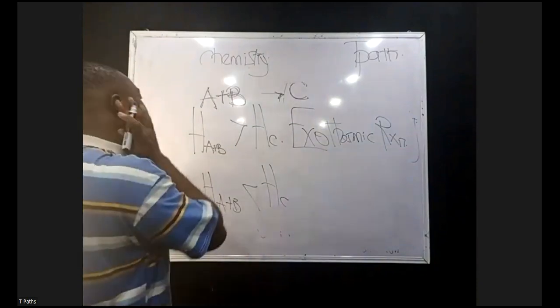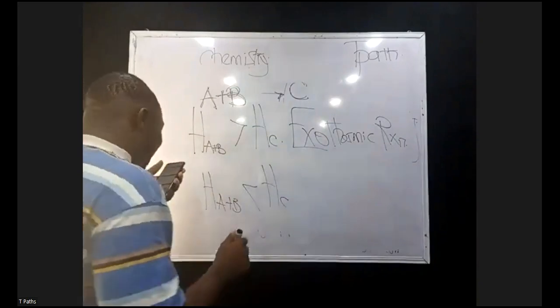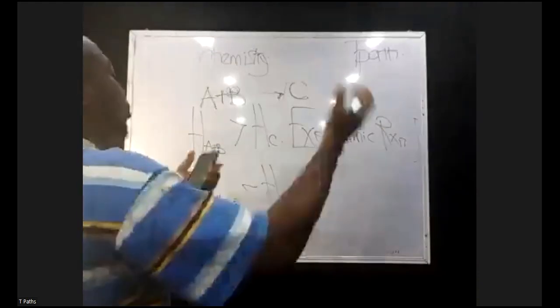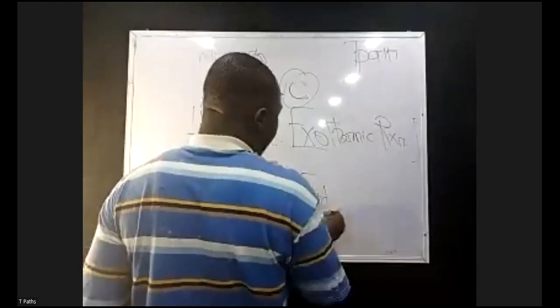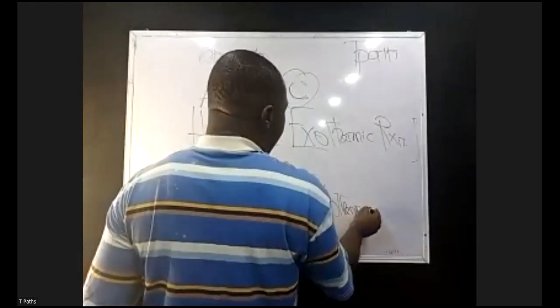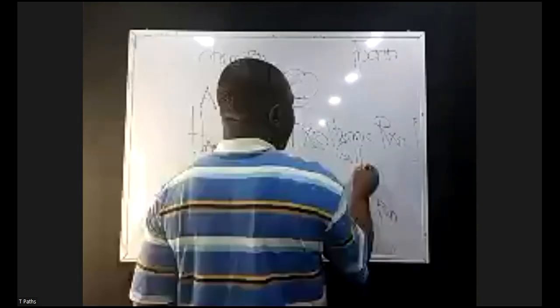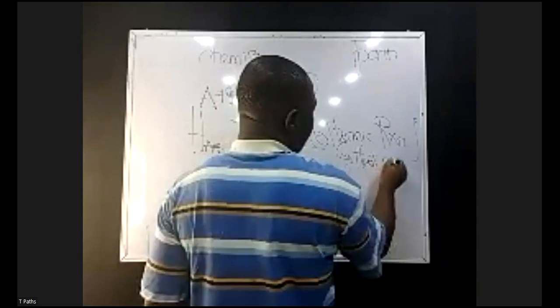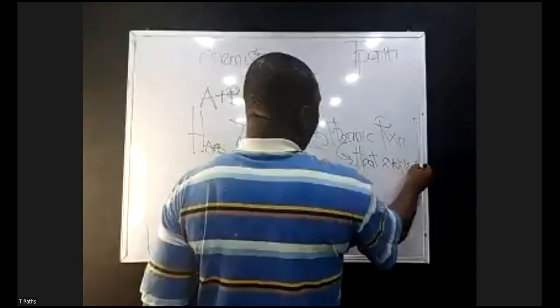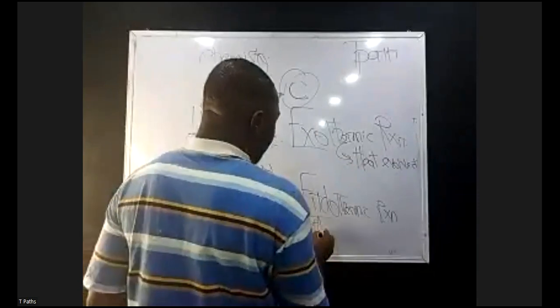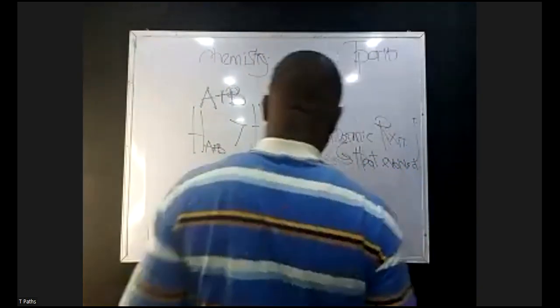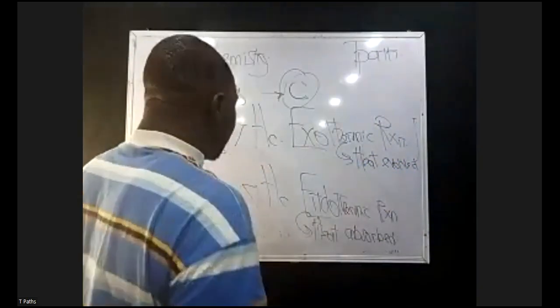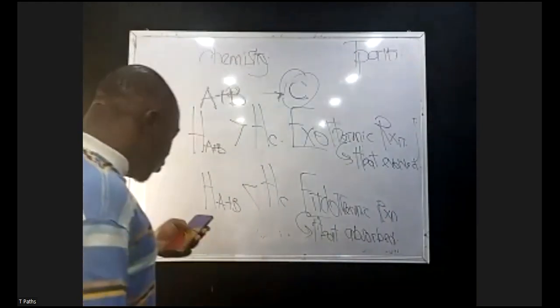But if the heat of the reactant is less than that of the product, that is, the heat content of the product is greater than the heat of the reactant, we believe that more energy must be absorbed for this reaction to form C, and we call that an endothermic reaction. Therefore, an exothermic reaction involves heat evolved, while endothermic reaction involves what? Heat absorbed. That is 2 things you need to know about.